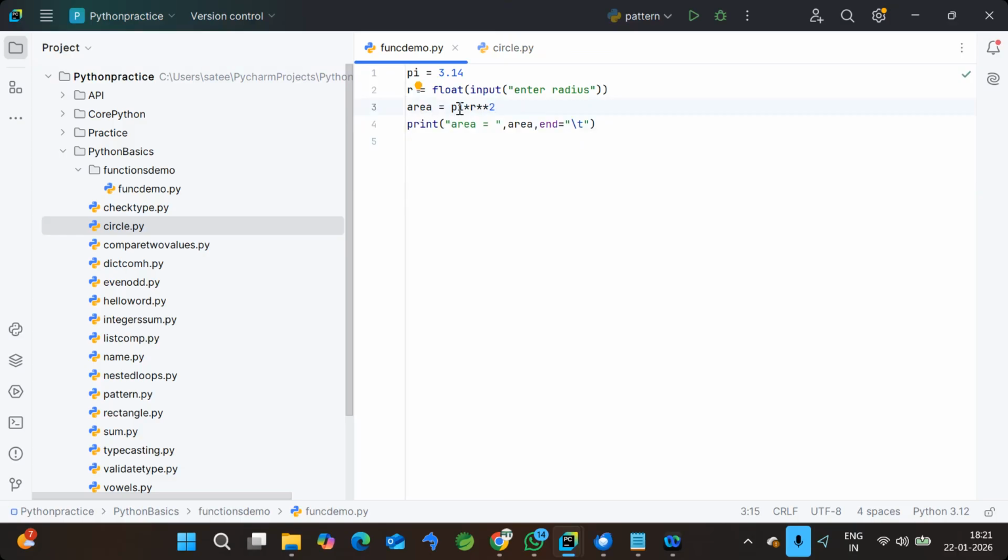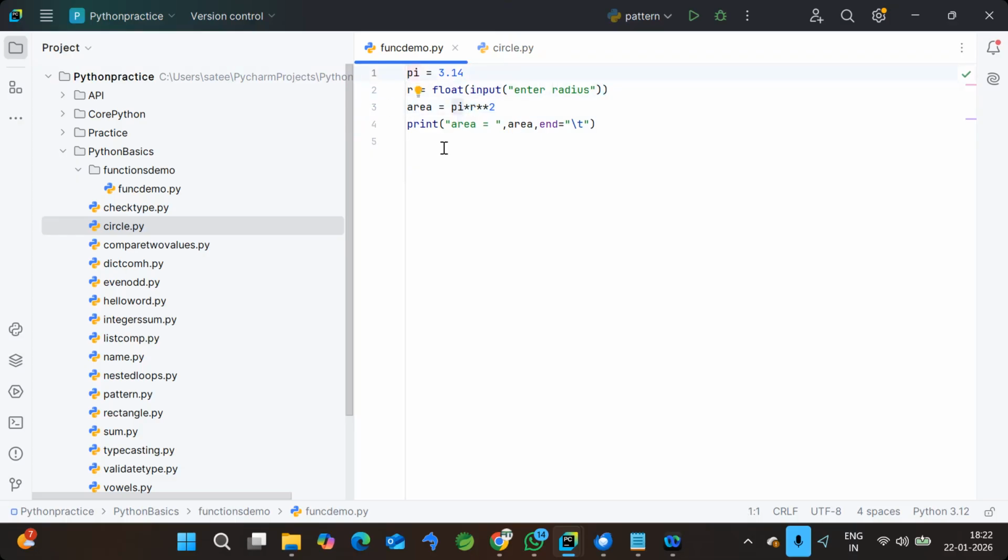What we are trying to do here is find the area. These four lines become a function when we convert them into a reusable block. Right now these four lines are not reusable; they are just an executable script. But if you convert these four lines into a reusable block, then we call it a function. How can we convert it?